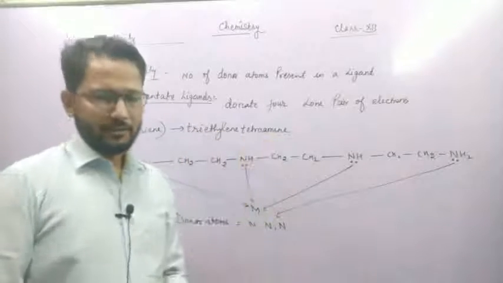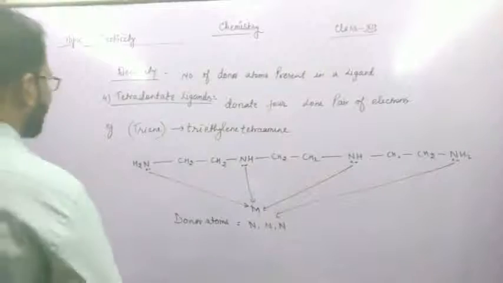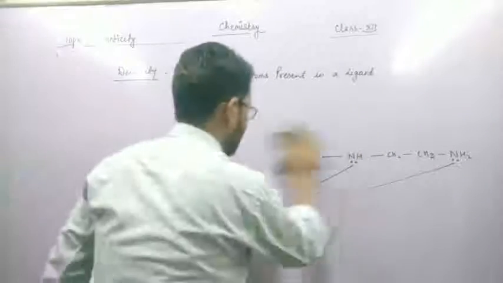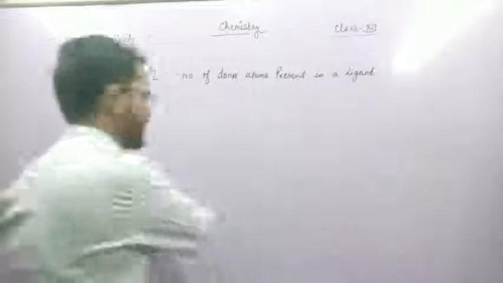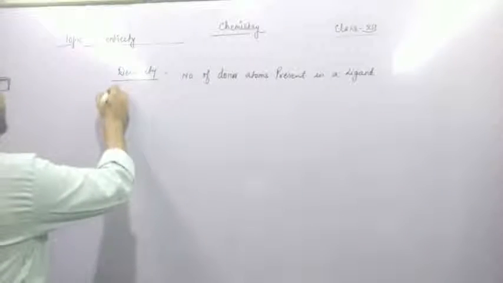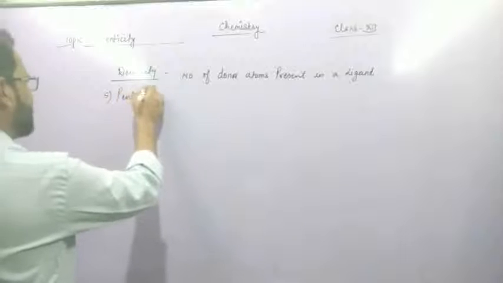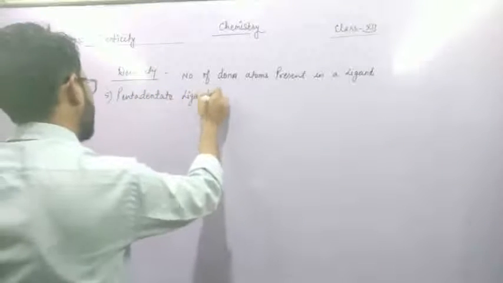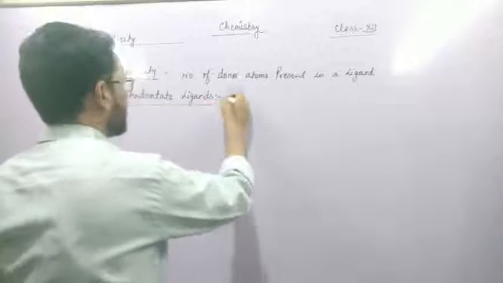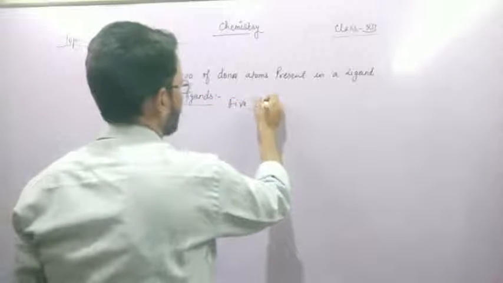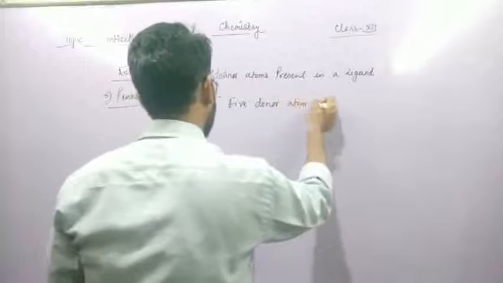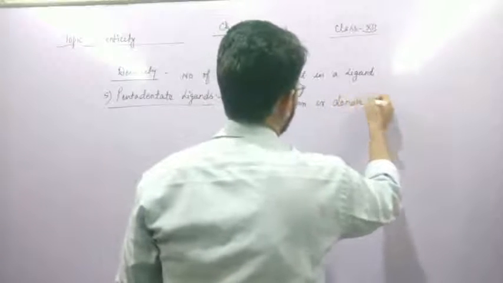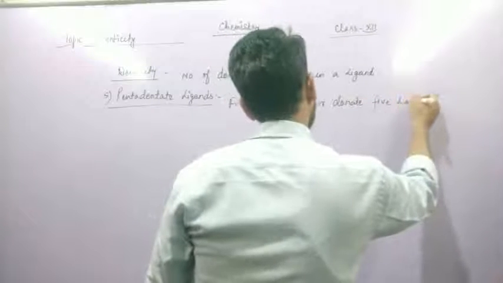Is it clear? Next is pentadentate ligands. Pentadentate means having five donor atoms, or donating five lone pairs of electrons.